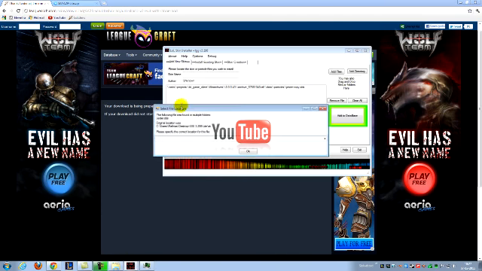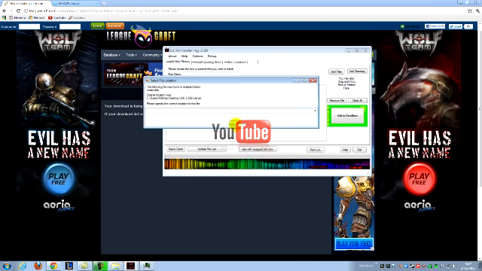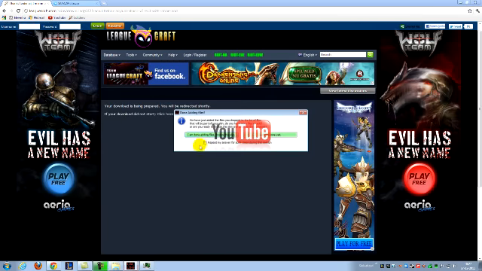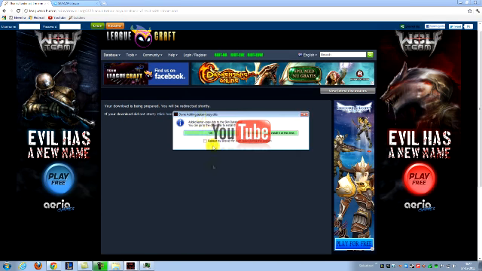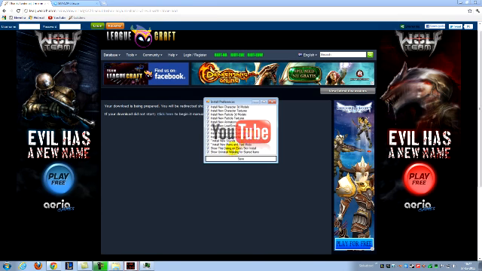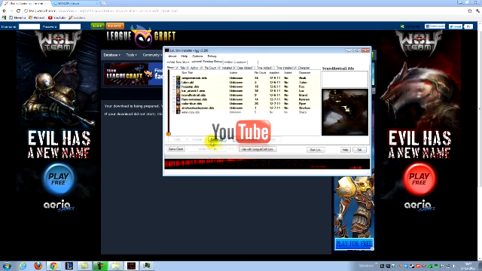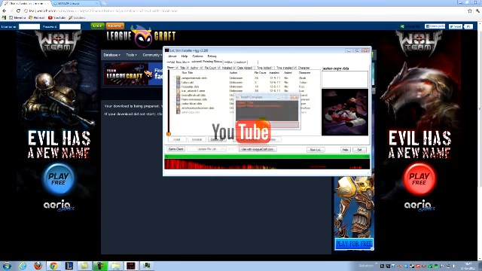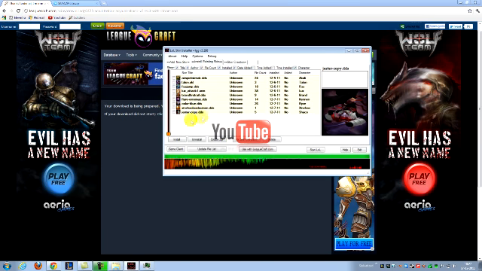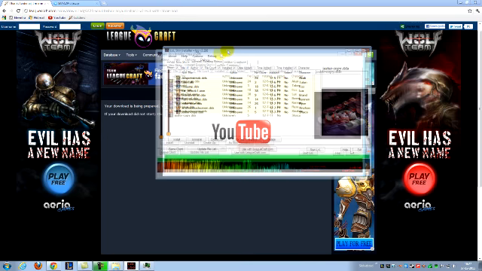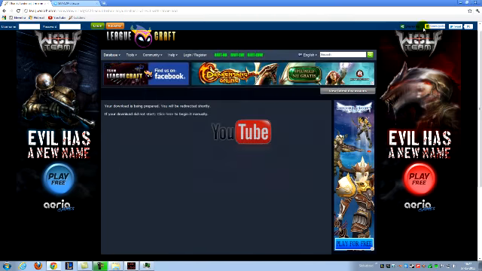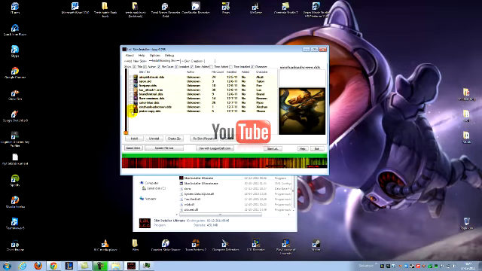Then this pops up when you drag it in, and you just press OK and OK. I am done adding files. Finally, the skin, then OK, and please automatically install this skin at this time. OK, save, and OK. Then you see the skin here. So now you have finished downloading the skin.